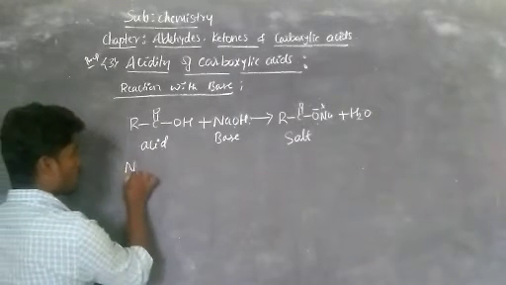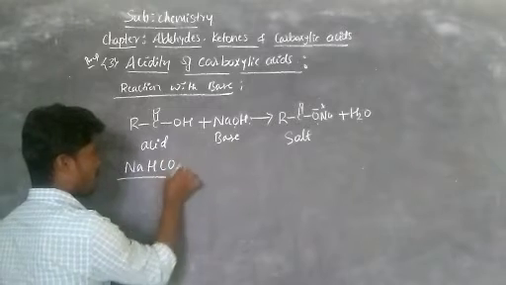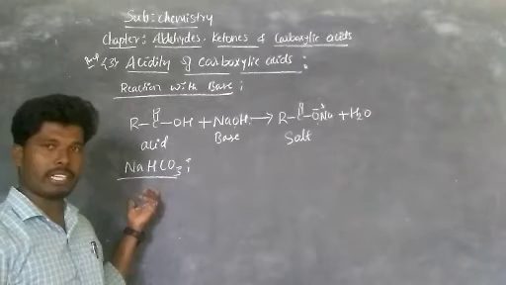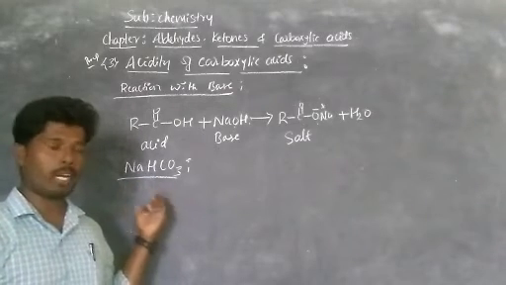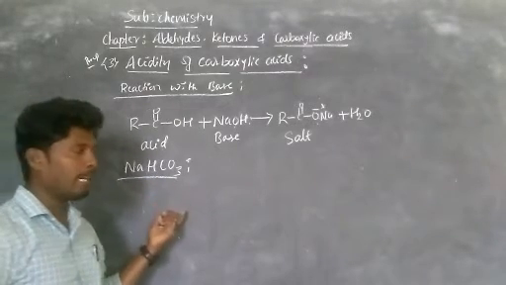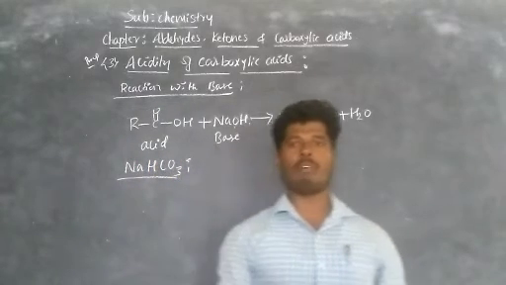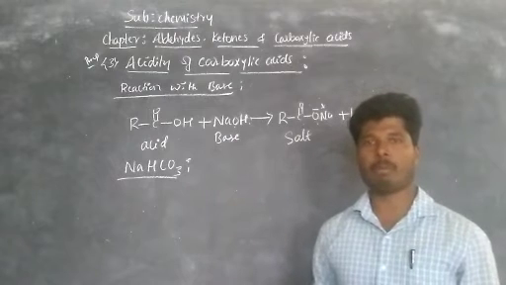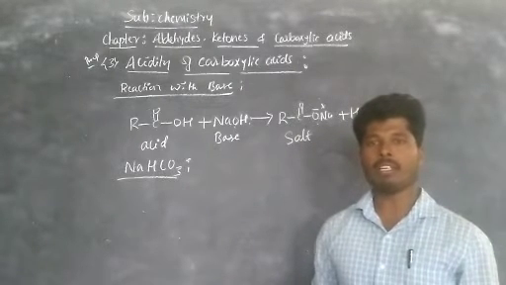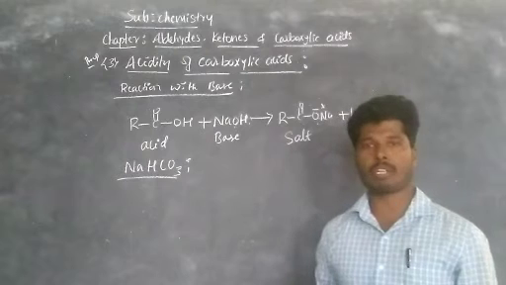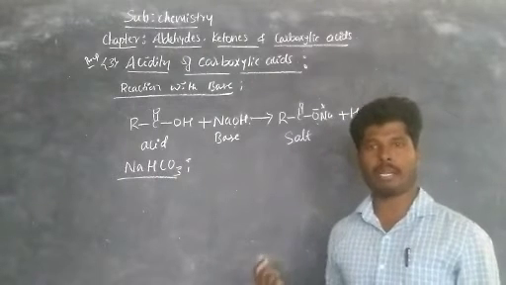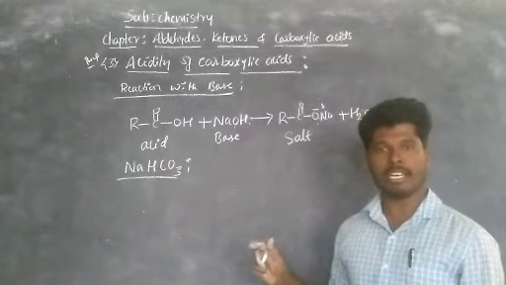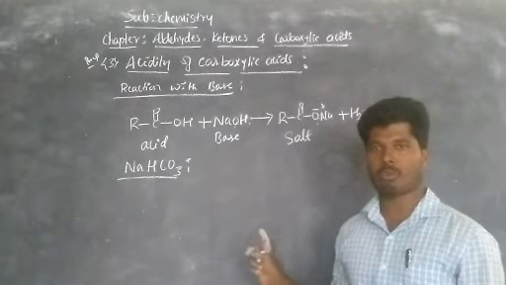Similarly, by treating with sodium hydrogen carbonate. When carboxylic acid is reacted with or treated with sodium hydrogen carbonate or sodium bicarbonate, it liberates brisk effervescence of carbon dioxide. That confirms the presence of acidic proton in carboxylic acid. But when phenol reacts with sodium hydrogen carbonate, it won't give such kind of effervescence. So this again confirms the phenol doesn't contain acidic proton, but the carboxylic acid should have.